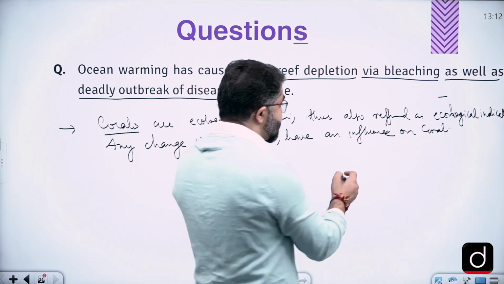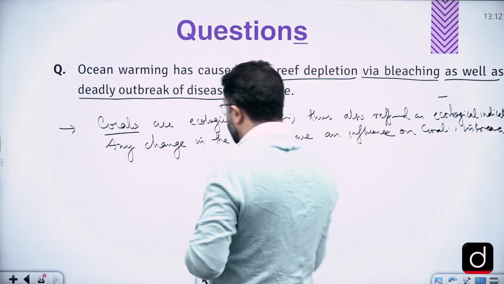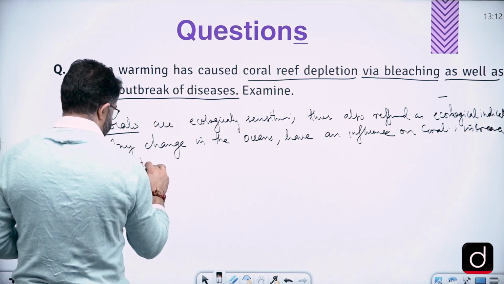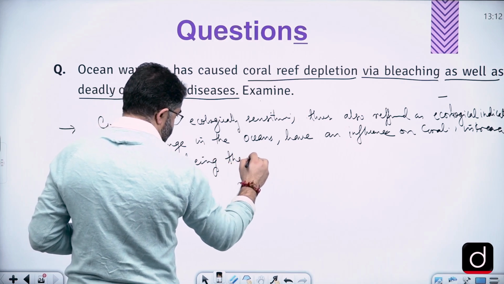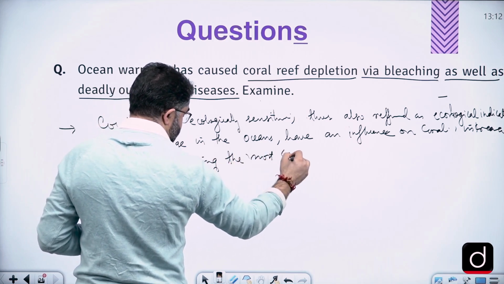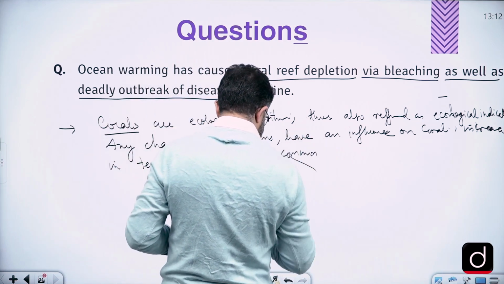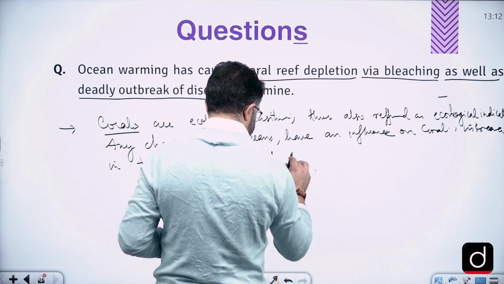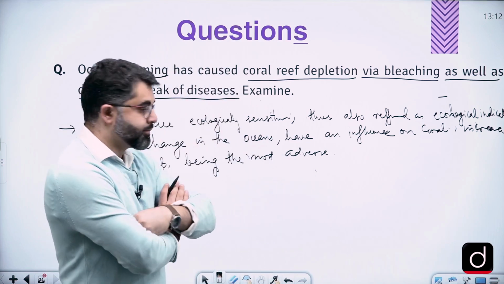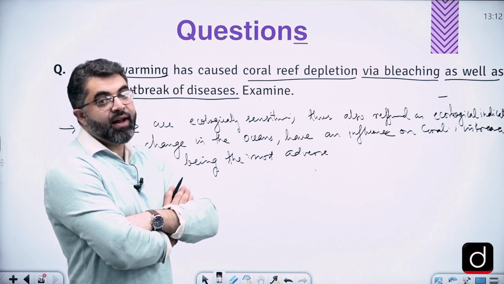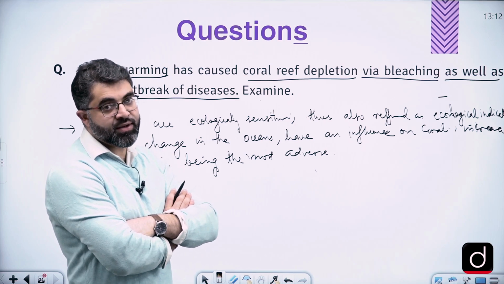Global warming or increase in temperature, something like increase in temperature being the most common or adverse. Common says other, you can write adverse. Adverse ocean warming. So we are addressing it that ecologically sensitive change in temperature is causing adverse effect.